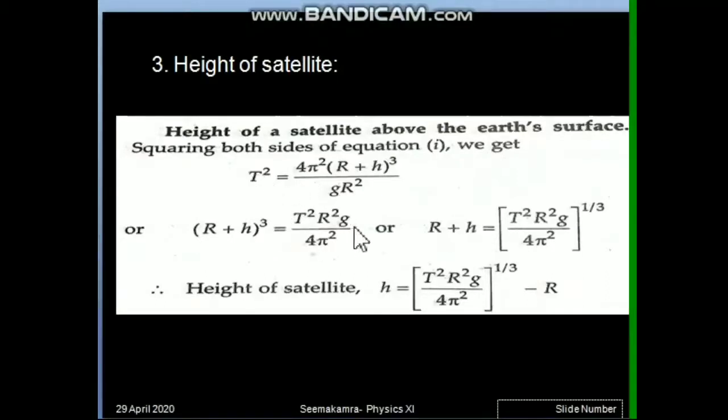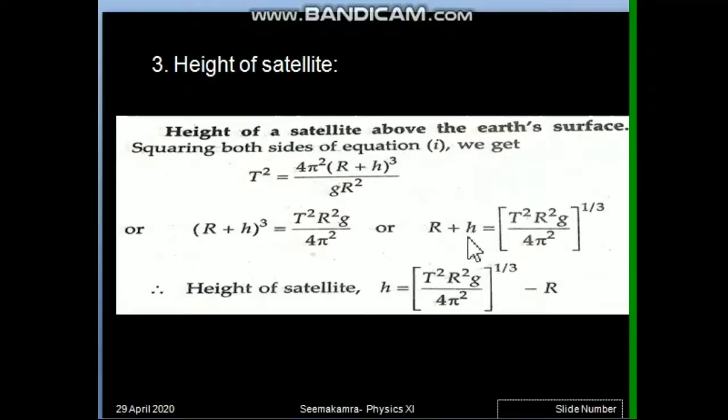So T square r square g upon 4 pi square will be left on one side, (r plus h) cube on the other side. Now our target is to get this h. So this cube power should be removed. So let us take 1 by 3 power on both the sides. So here the total power is removed and here power 1 by 3 is left.